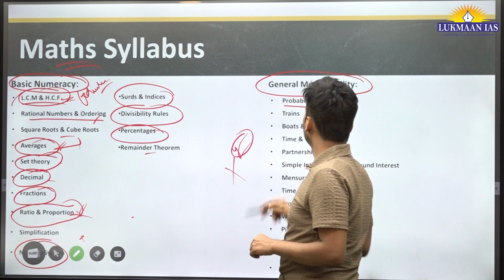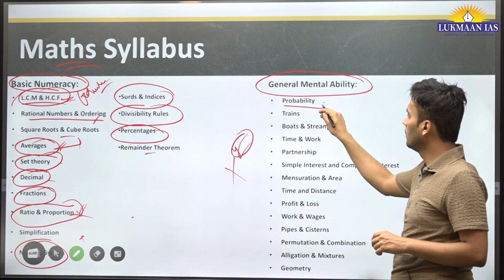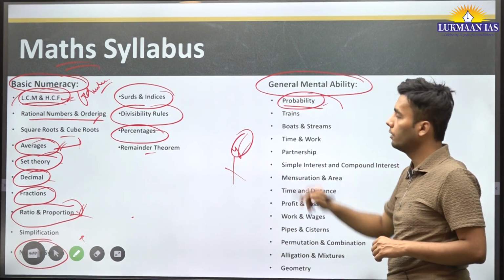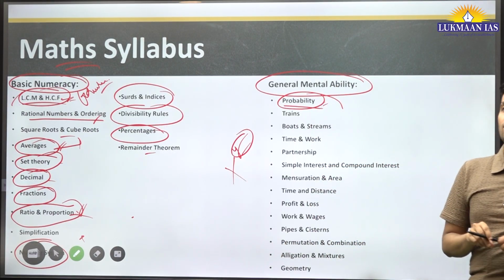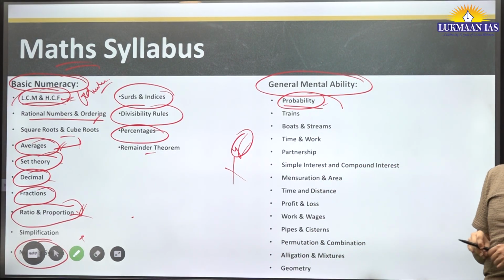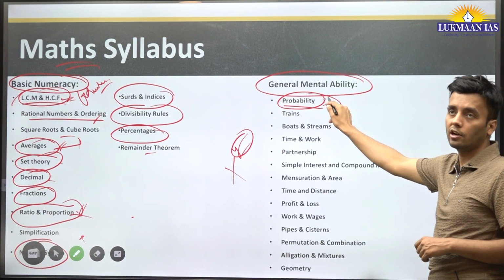And probability. Let's see general math. Probability is a very important topic, probability. You need to know all the theorems, Bayes theorem and all. And sometimes when you know the formulae, it will be easier to solve this kind of question.